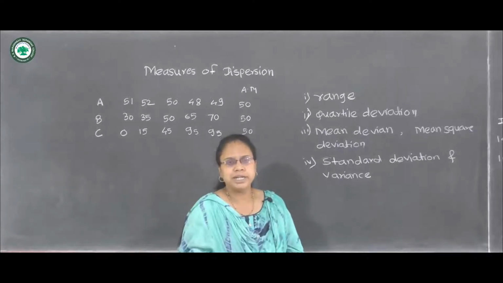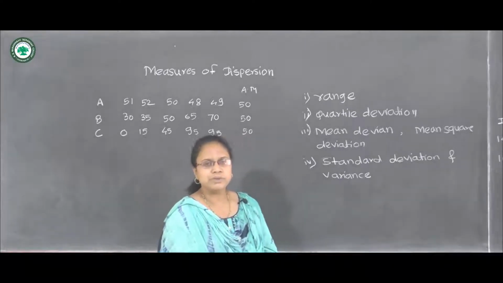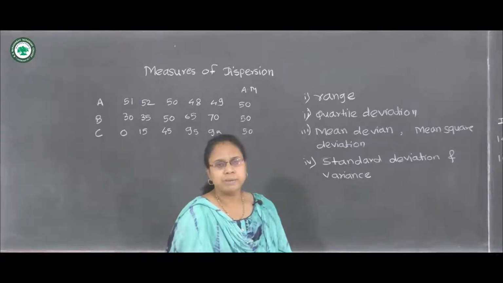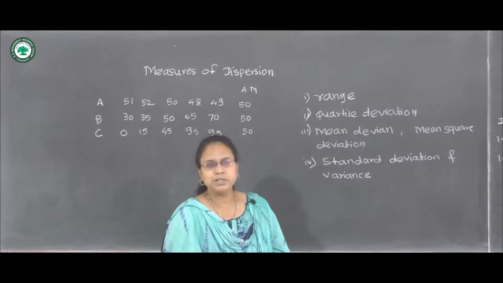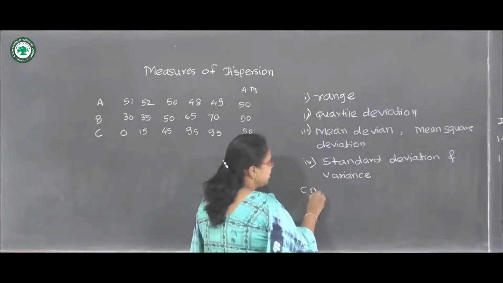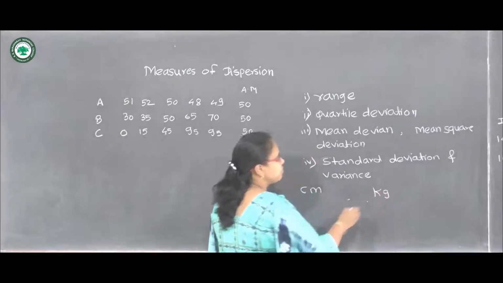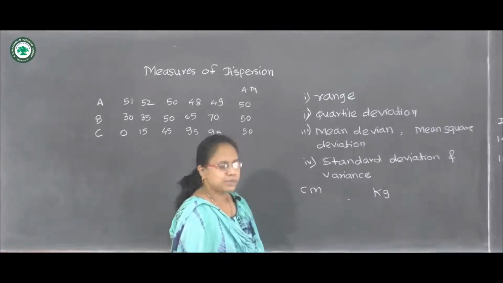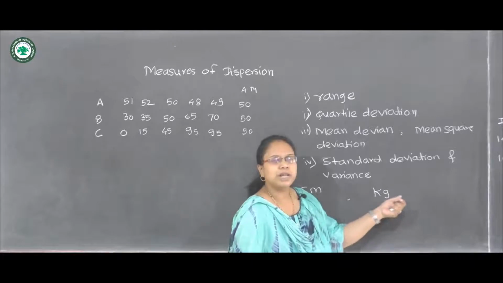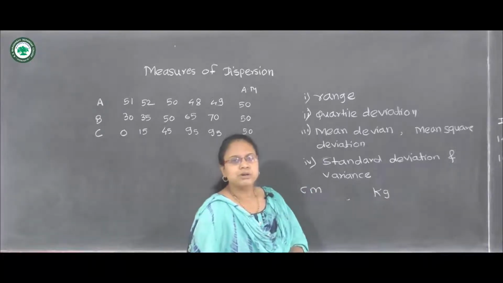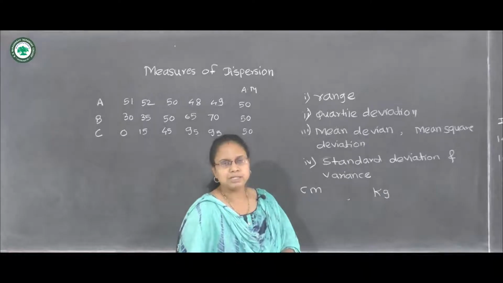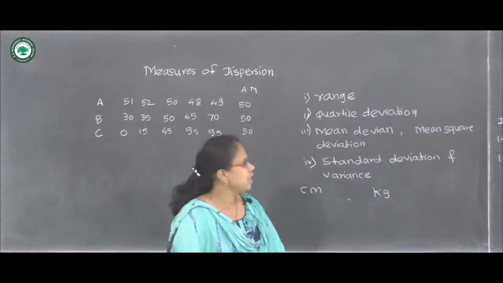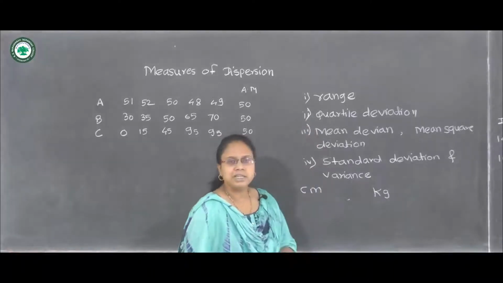If we have the data regarding the height of students and also the data for the weight of the corresponding students, then for comparison there are different units: height is measured in centimeter and weight is measured in kilogram. So these measures of dispersion actually have the units of the corresponding variable, such as centimeter, kilogram or hour. For the purpose of comparison, we learn about the coefficient of measure of dispersion for each measure of dispersion.